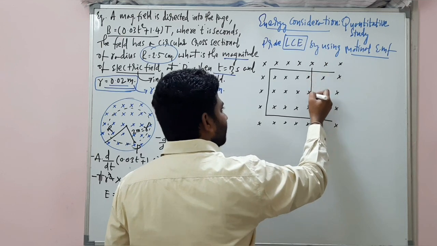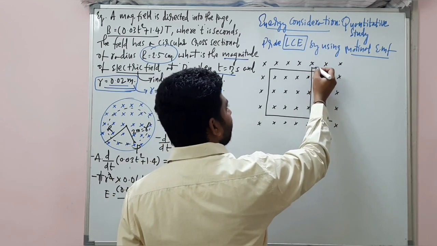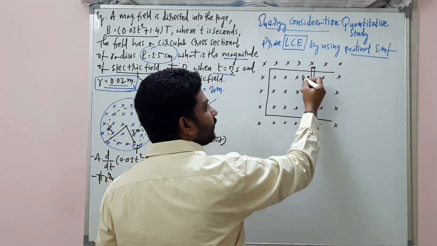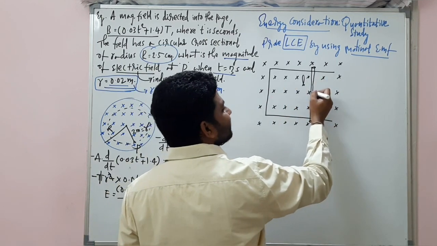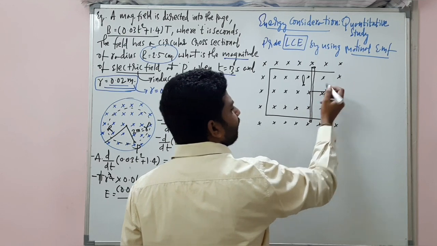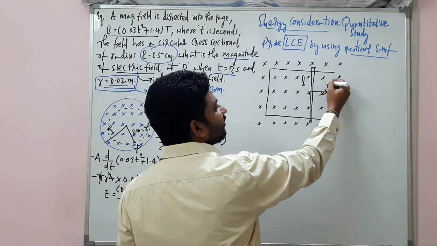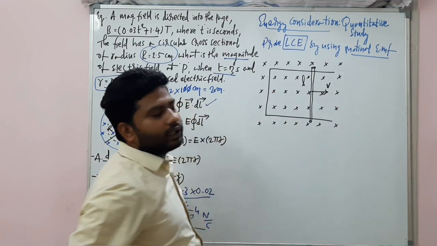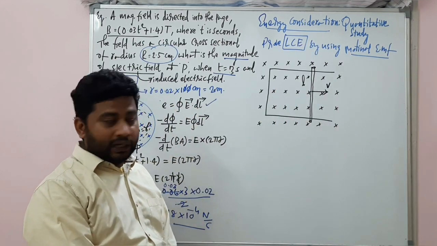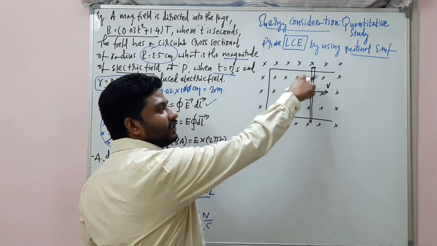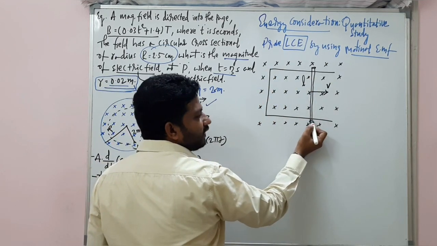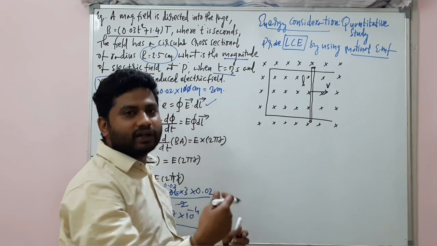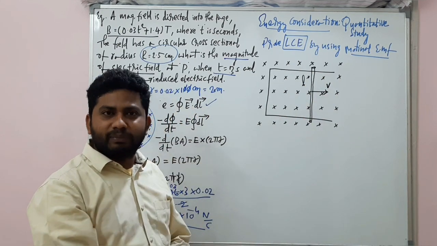There is a conducting rod. This is a conducting frame and this is the conducting rod of length L, which is moving perpendicular to the magnetic field with a velocity V. Then there is a flux change linked with the coil. As this is moving in this direction with time, there is more flux linked with the coil. Then induced EMF will be produced.